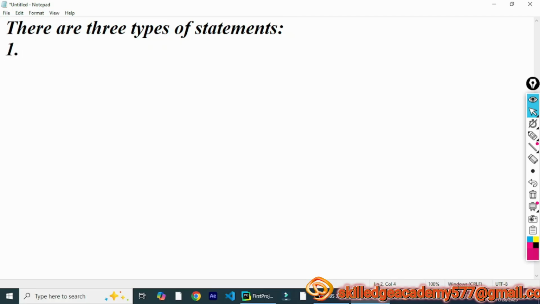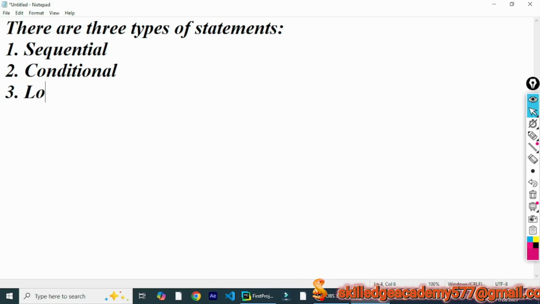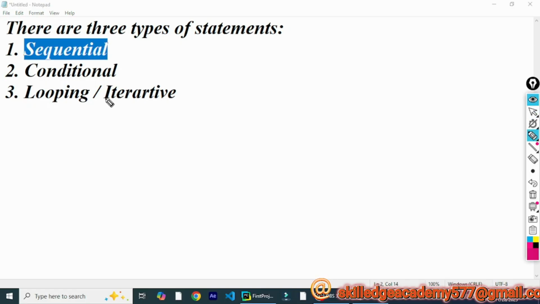Number one is sequential statement. Number two is conditional statement. Number three is looping statement, which we can also call iterative statement. So these are the three different types of statements supported by the Python language. In this lecture we are going to discuss the conditional statement, and we will discuss looping statement in a later lecture. So first let's discuss sequential statements.